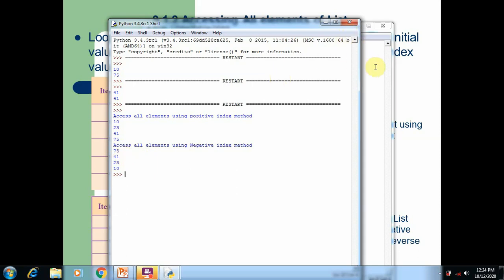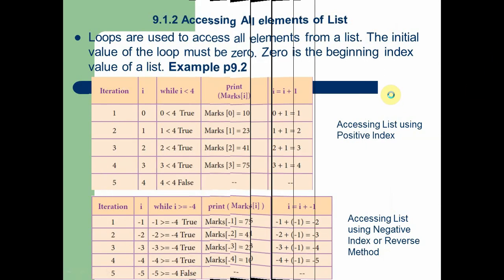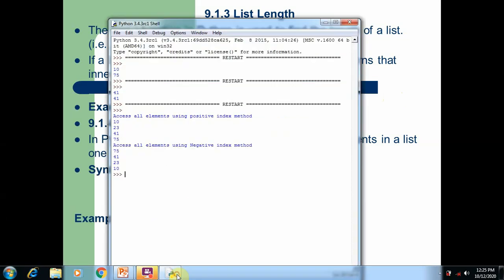Now we are going to see the next topic: how to find the length of the list. Here length represents the number of elements in a list. By using the length function, we can find the number of elements present in the list, which can be used in a program. Now we can understand the length function using program 9.3.